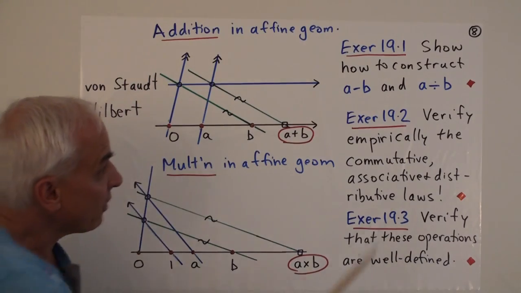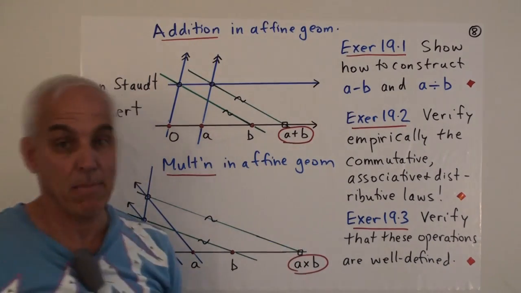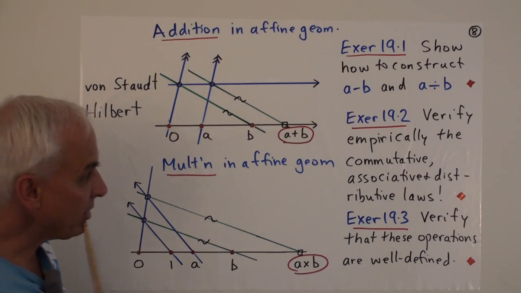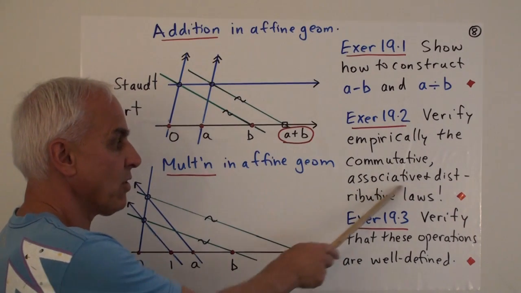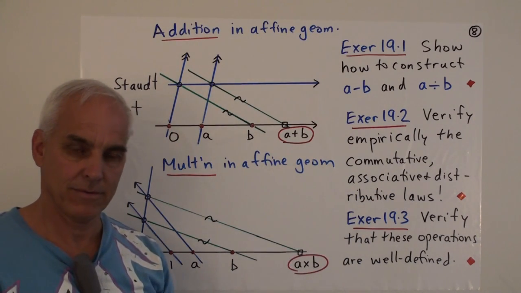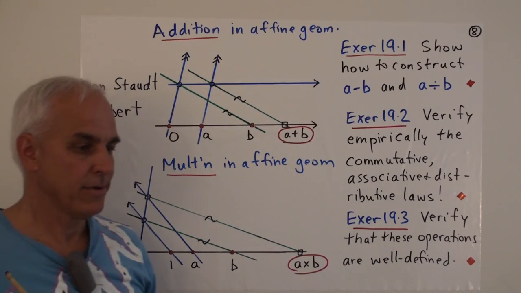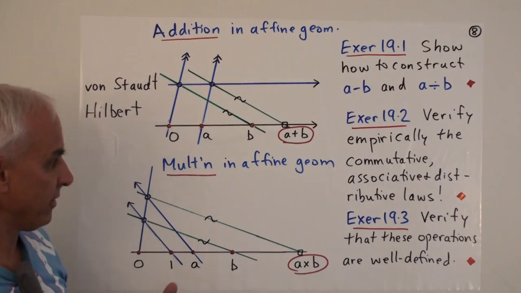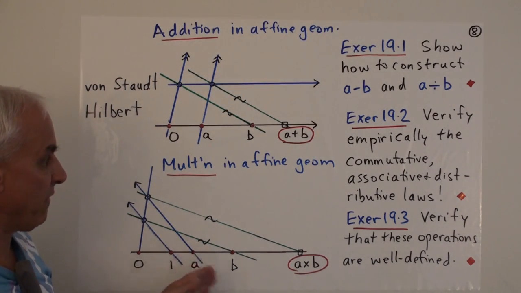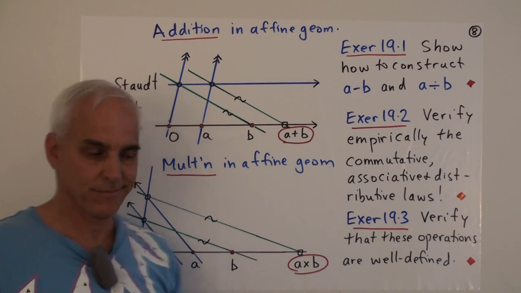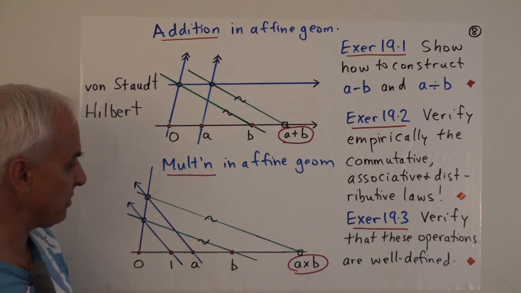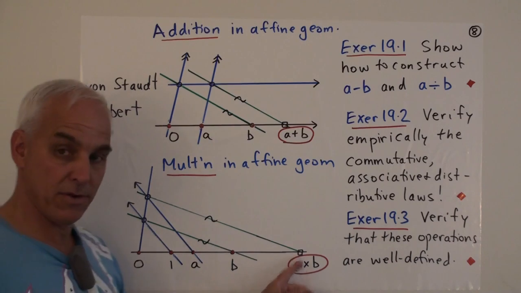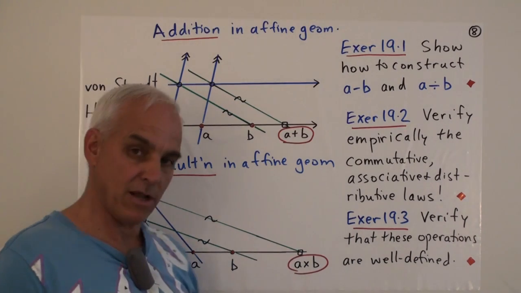Okay, rather interesting. So first of all, show in a similar spirit how you might construct A minus B and A divided by B. And then try to verify empirically the commutative, associative, and distributive laws. Right, so you could take the law A times B equals B times A, or A plus B plus C equals A plus B plus C, and so on. And you could take each one of those laws and verify it in a particular situation. You might have A and B. You could calculate A times B, and you could also calculate B times A, and see whether you got the same point as a result.